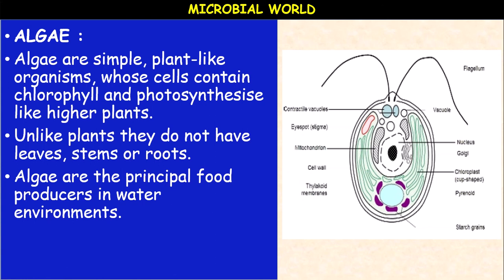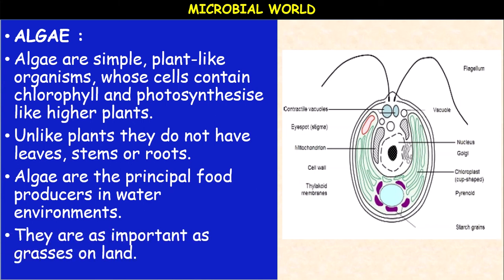The symbiotic algae also occur in the bodies of other living organisms like lichens. Lichens are the symbiotic association between the algae and fungi. Algae can be unicellular motile, unicellular non-motile, colonial motile, colonial non-motile, filamentous, multicellular, etc. They show a wide variety of habit. They are as important as grasses on land.